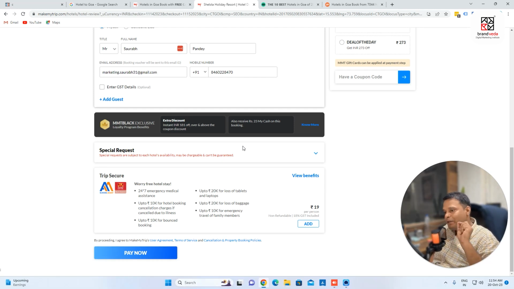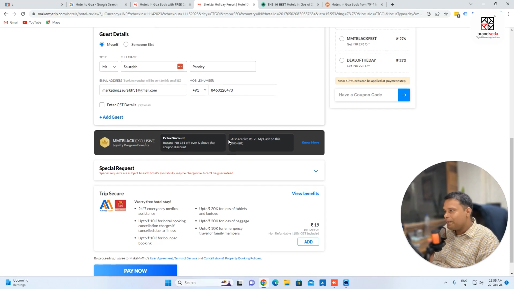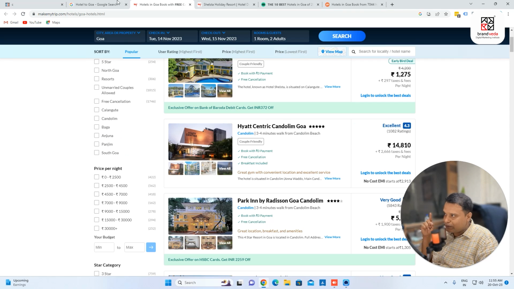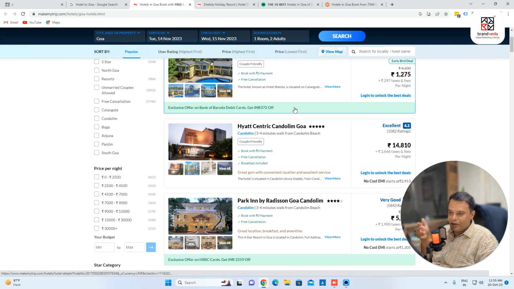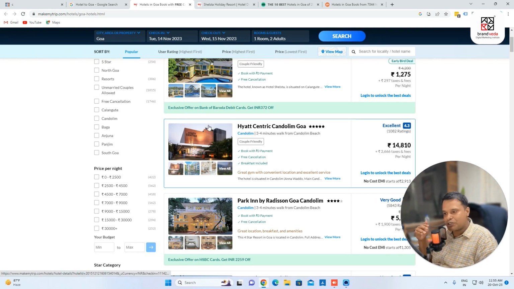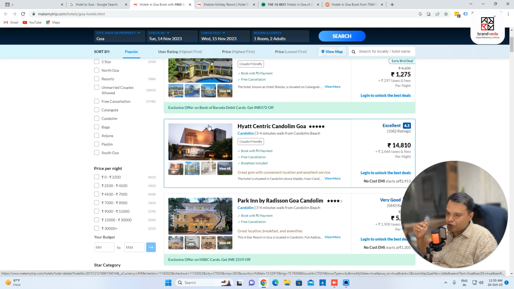when you were typing hotels in Goa, you had no idea whether you'd go to Cleartrip or Make My Trip or which hotel you would book. You just searched it on Google search engine, and then you came to this website and you booked it. This is the beauty of organic traffic, because this link is coming on the first page. I clicked here, I came here, and then I booked a hotel, right? It means Make My Trip started getting business because they're coming on top of the Google search engine results page, right? So the point is, whenever people search about a business, we want our link to be on the first page of Google search engine.